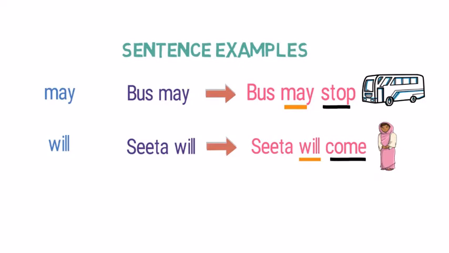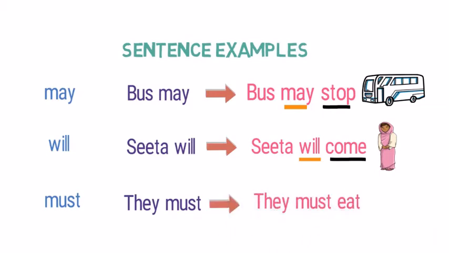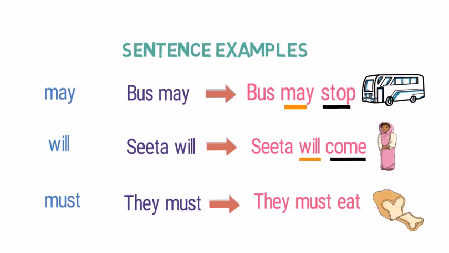Now let's look into the last example, must. Now look at this sentence, they must. Here the verb must is of no meaning to the sentence if it is not followed by any main verb. Now look at this sentence. They must eat. Now we have a meaningful sentence conveying that they must eat the food. Here must is a helping verb and eat is a main verb.